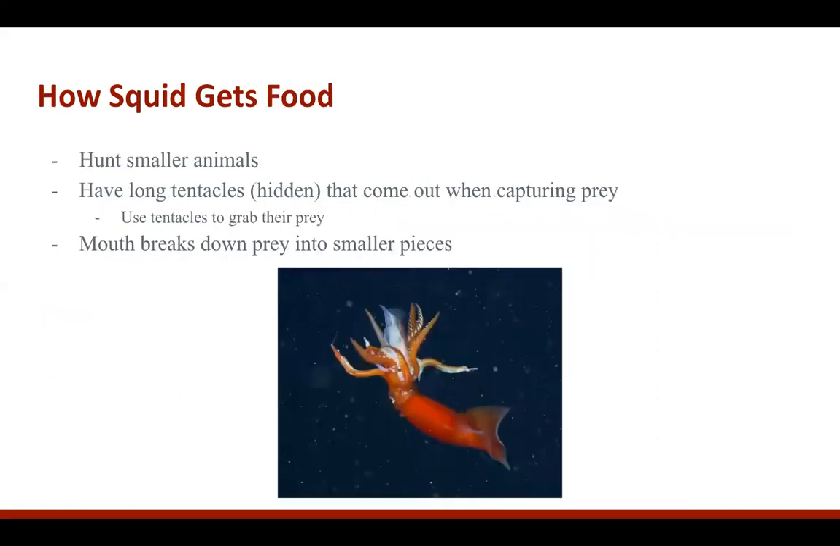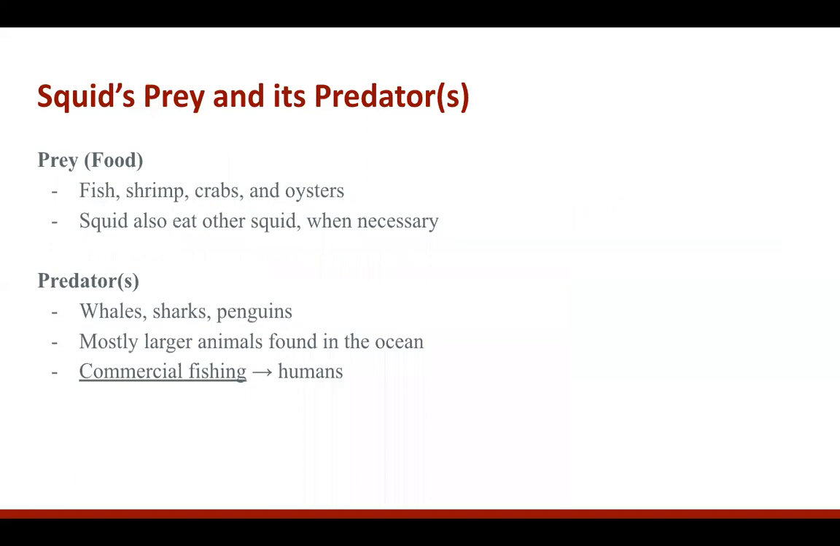Squid get their food by hunting smaller animals, of course, but they have these long tentacles that have evolved over time to capture the prey. They're normally hidden while they're swimming, but when they're hunting down prey, they shoot out of their bodies and capture the prey. The surface of the tentacles themselves have these adaptations. They're specifically sticky to capture the prey and hold on to it so it doesn't escape from the squid itself. And of course, the mouth will break down the prey into further pieces, and that will be helpful for digestion.